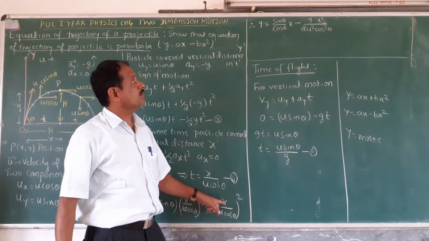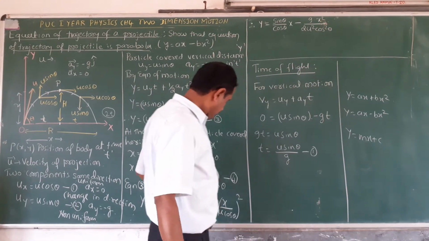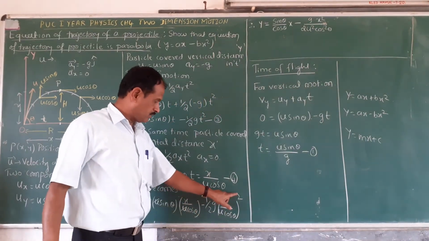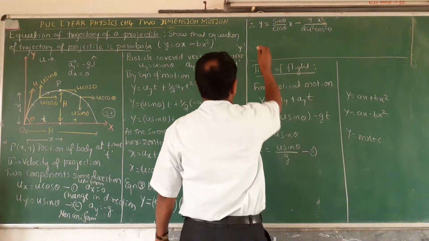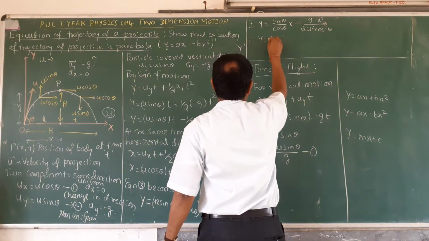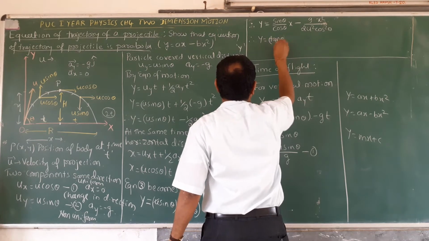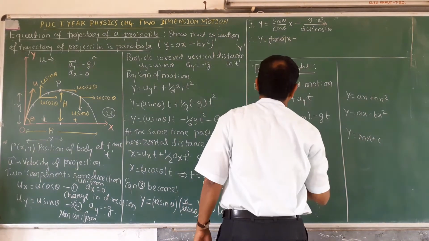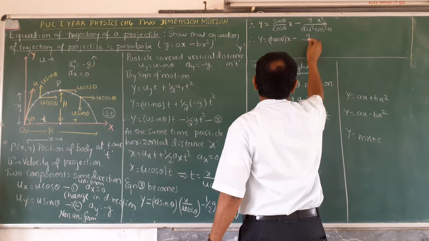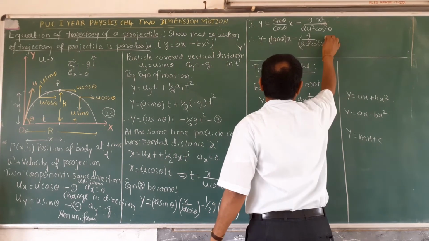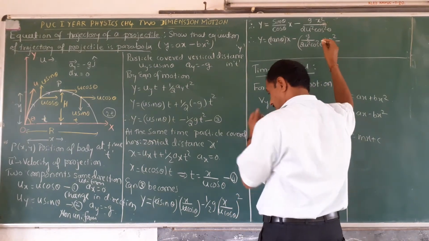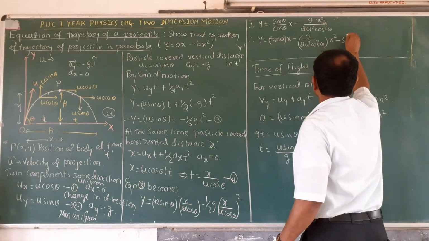Here u cos theta whole square is u square cos square theta. Therefore y is equal to tan theta x minus g divided by 2 u square cos square theta into x square.